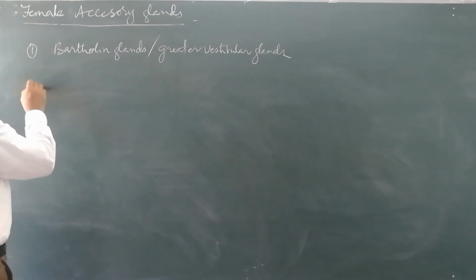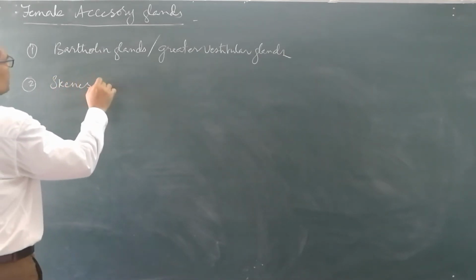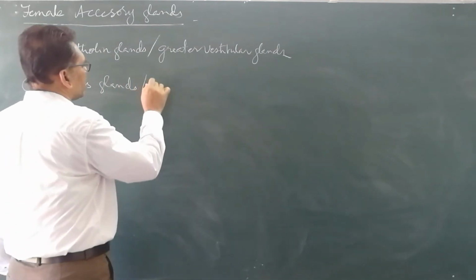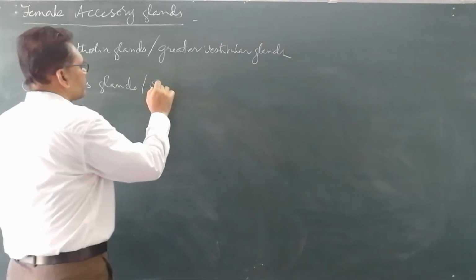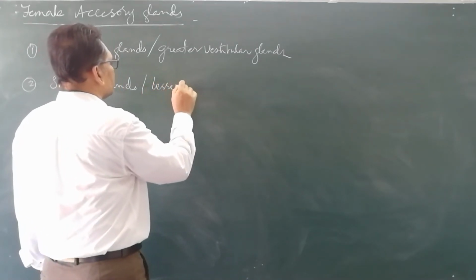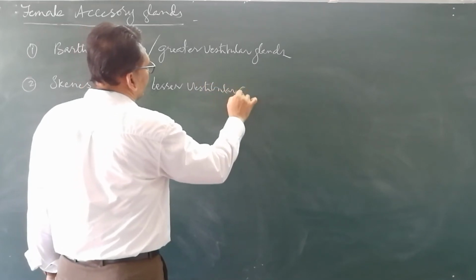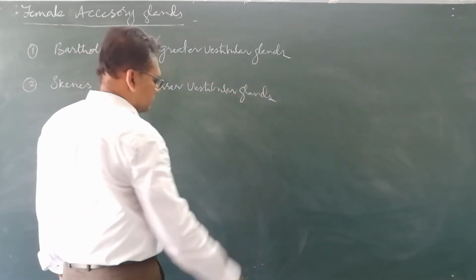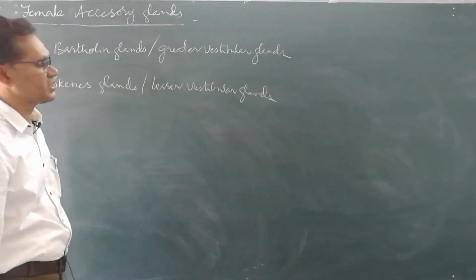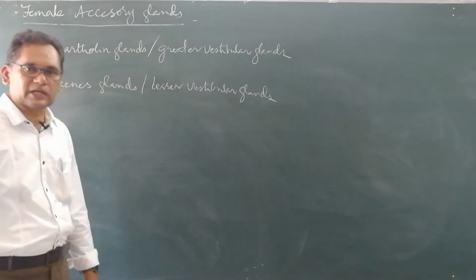Next there is Skene's glands. They are also called smaller vestibular glands or lesser vestibular glands. Now there are two accessory glands. Bartholin glands are greater vestibular glands. Now Skene's glands are lesser vestibular glands.